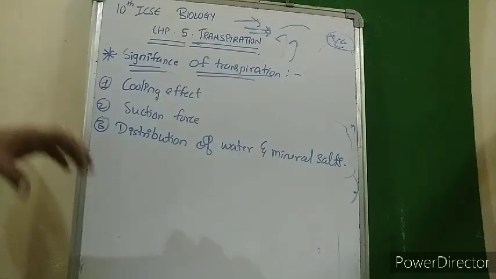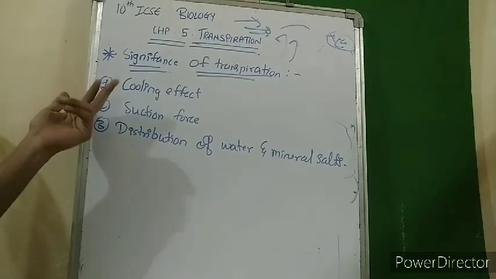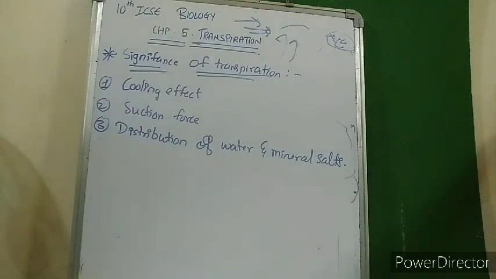So when water is lost in the form of vapor through the leaf surface, the heat that is generated through various chemical metabolic reactions in the body is also lost in the form of vapor. So it kind of provides a cooling effect to the plant body.